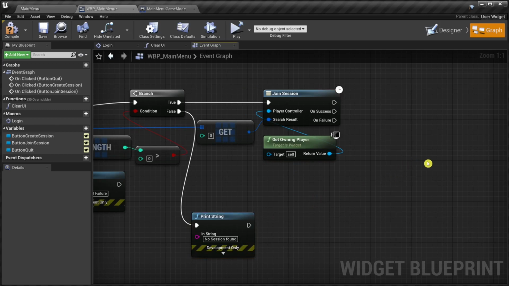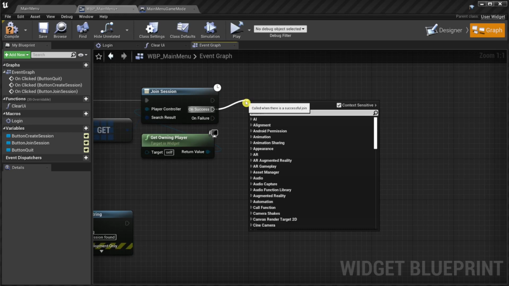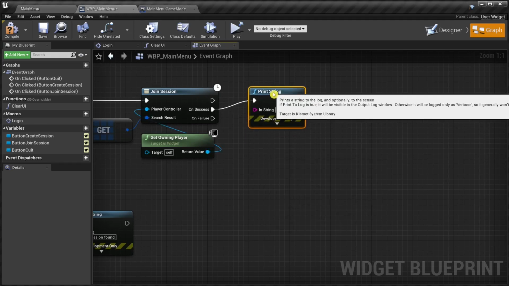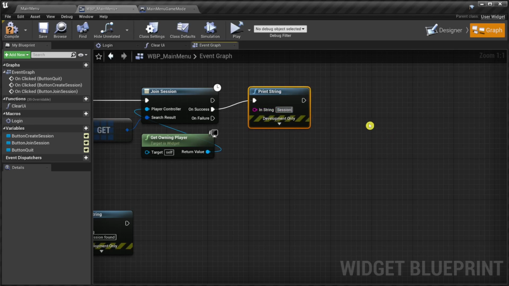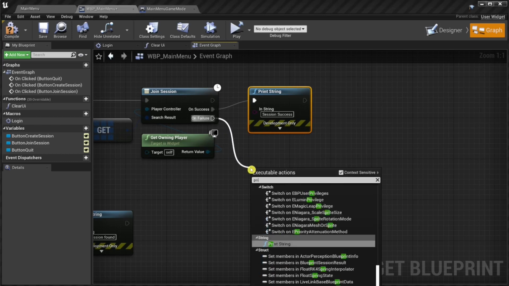Joining a session can again be successful or not. So we print a message on success. And of course, we are not forgetting to also print a message on failure.